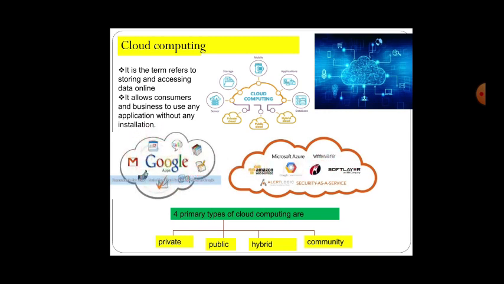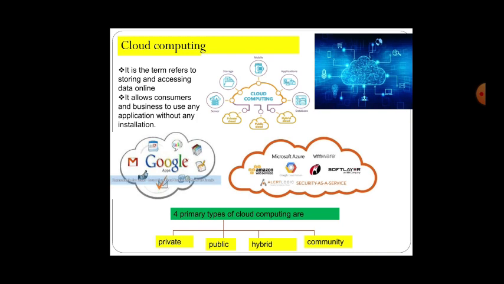There are four types of cloud computing: private, public, hybrid, and community. Hybrid allows both private as well as public. Community is for a group of people.